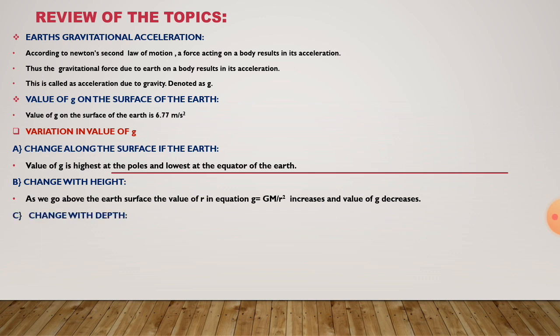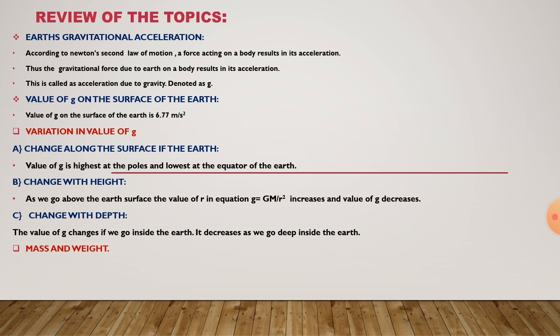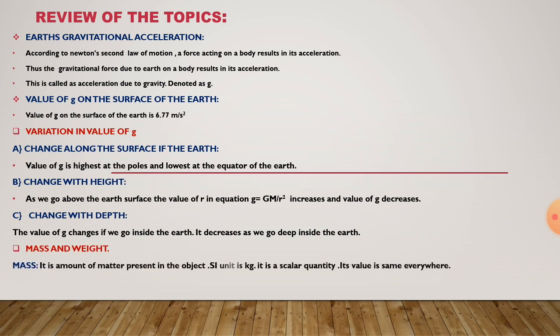Change with depth. What happens when we go inside the earth's surface? That is, the value of g changes if we go inside the earth. It decreases as we go deep inside the earth. Okay, mass and weight. Mass is what? It is the amount of matter present in the object. Its SI unit is kg and it is a scalar quantity.